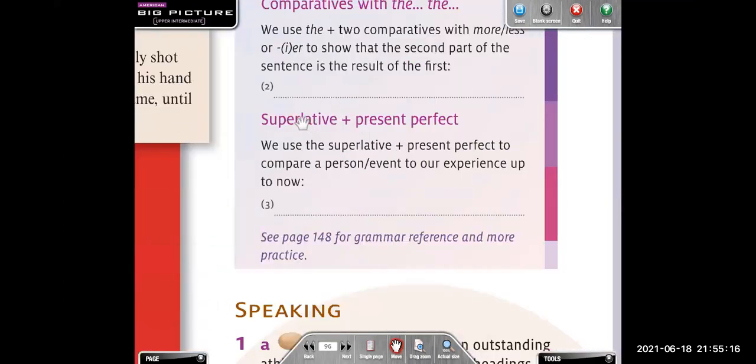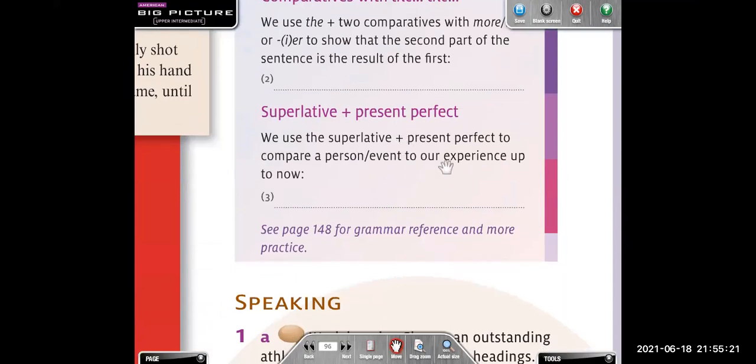Let's go with the superlative. Superlative plus the present perfect. We use the superlative plus the present perfect to compare a person or event to our experience up to now. Entonces, desde esa vez, desde que vimos esa película o desde que conocimos a esa persona hasta ahora. ¿Ok? Por eso es que utilizamos el presente perfecto. Recuerden que utilizamos el presente perfecto cuando estamos hablando de una acción que empieza en el pasado y continúa hasta el presente o tiene un resultado en el presente, ¿cierto?